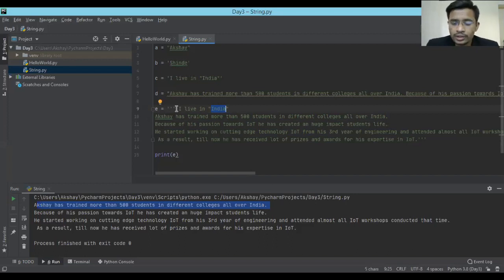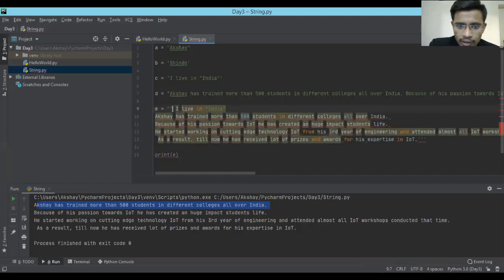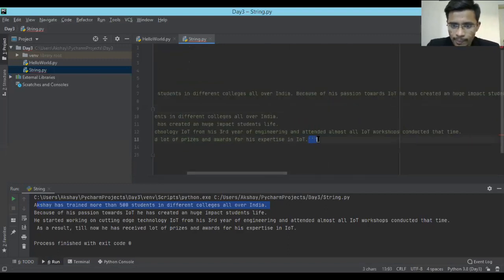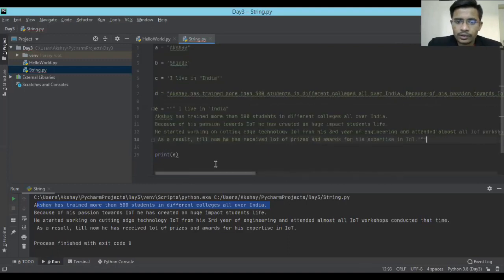Whenever we learn the next data types, tuple, list, and all those things, I'll also tell you how Python allows multi-line statements. Okay, so there is one more way. Instead of single triple quotes, you can give double triple quotes. Sorry, 1 2 3. It has added something at the end, so I'm just going to remove it. So with this you can do it like this. So there are three ways, right?